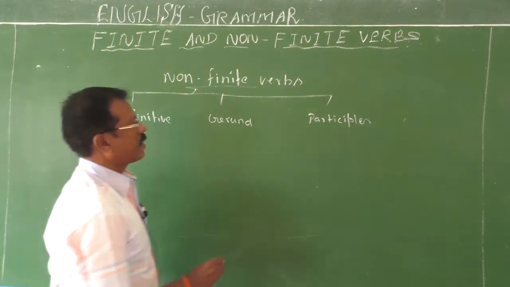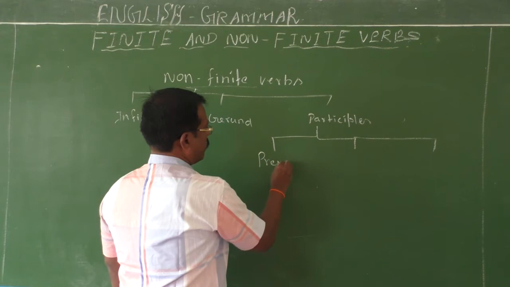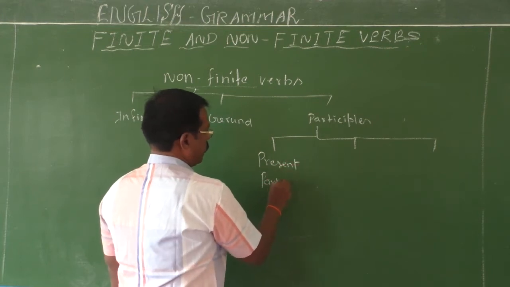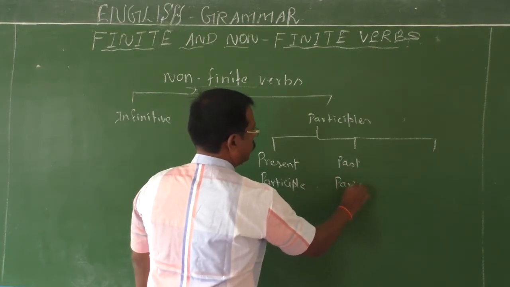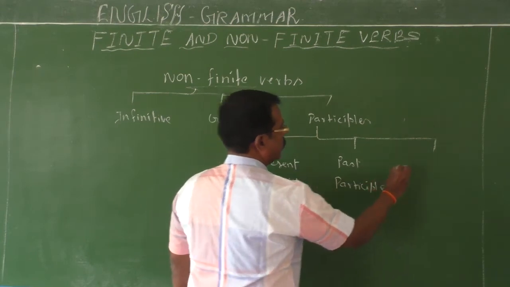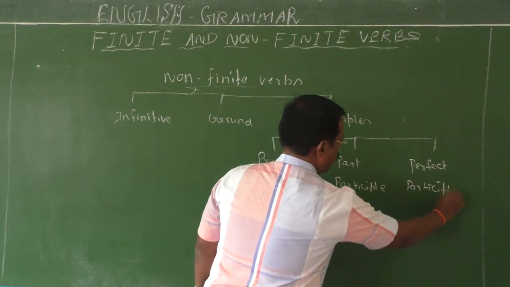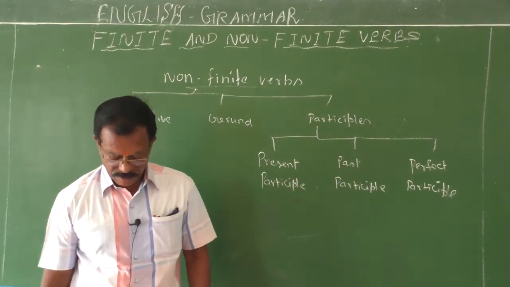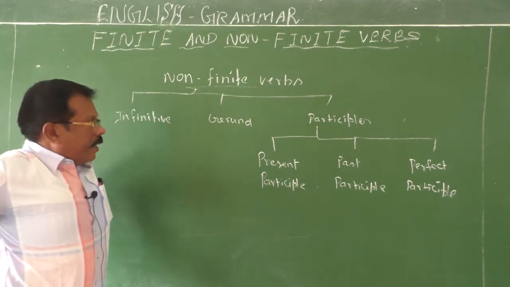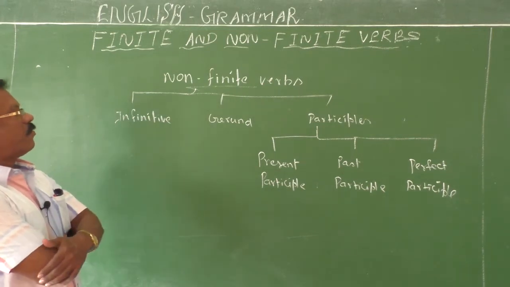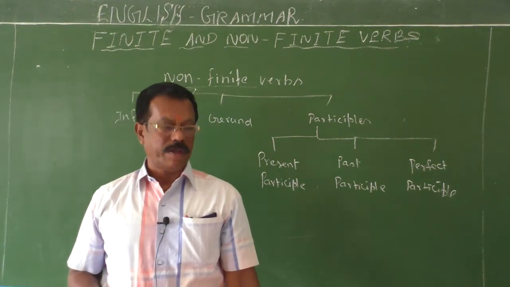These participles are further classified into three types. Do you know that, children? This is present participle, then past participle, then perfect participle. So altogether, we have these types of non-finite verbs: infinitive, gerund and participles. I will explain one by one.